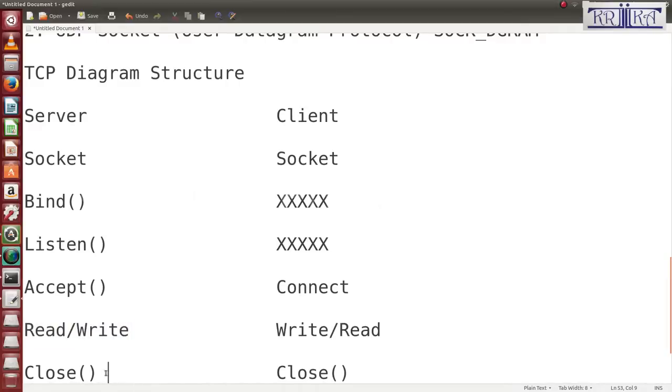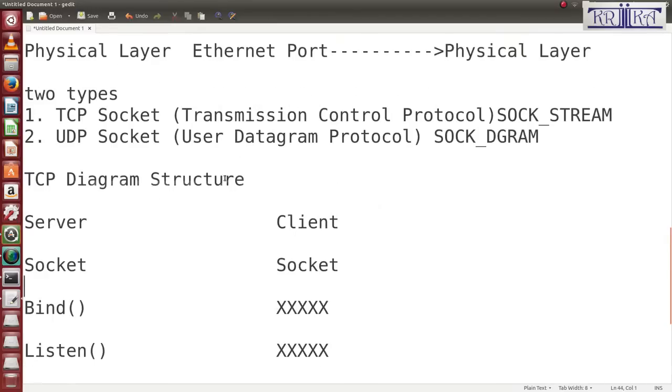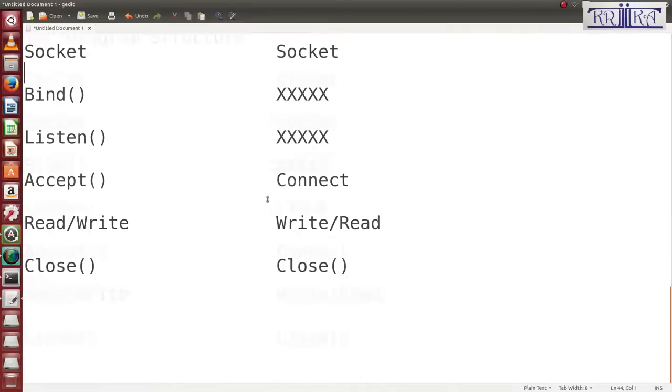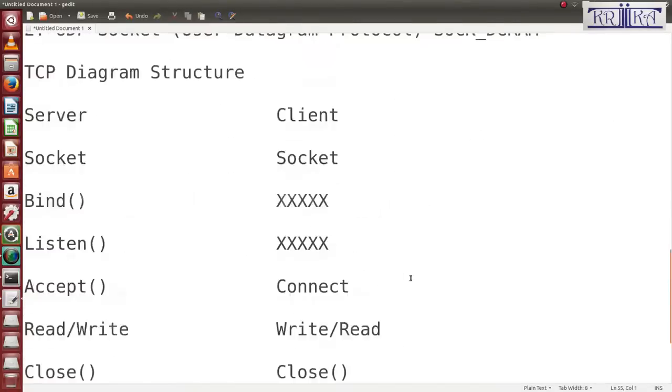The client likewise has a socket, which is the endpoint of communication. Then no bind, no listen. The client has the connect function, then write and read, then close. Okay, these are called your socket functions. After close, I will tell you about these APIs.